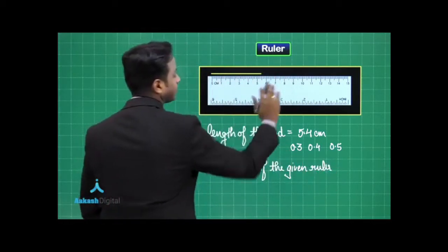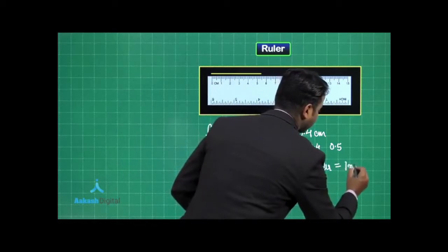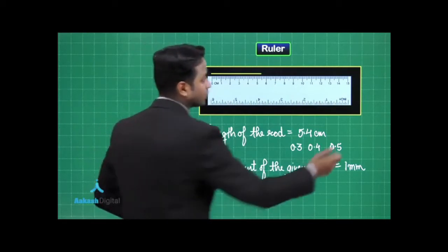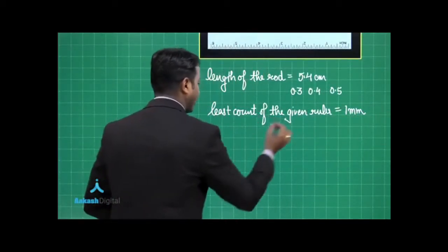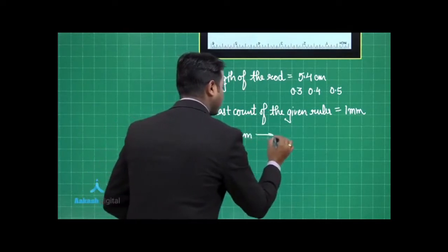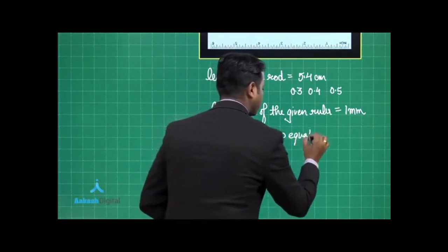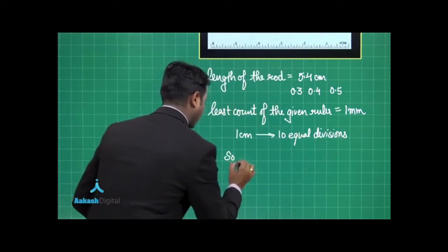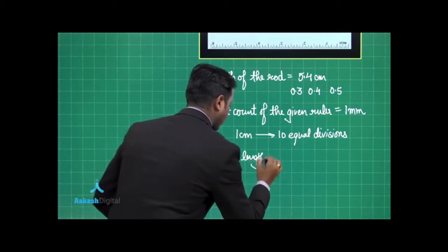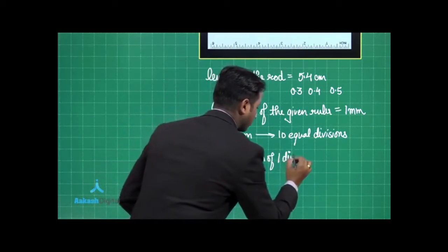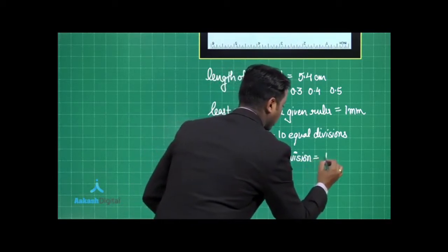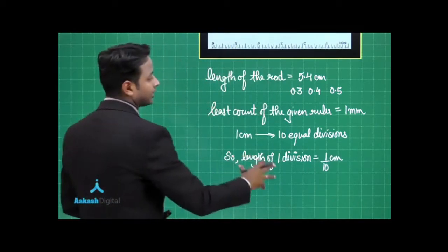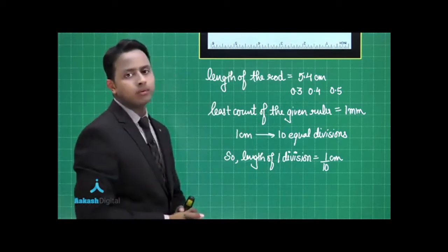this centimeter scale I am talking about, is equal to 1 millimeter, because 1 centimeter is being divided into 10 equal markings. So here we can say that 1 centimeter is broken into 10 equal divisions. So length of one division is equally 1 by 10 centimeter. I hope this is very clear to you. So that's how the least count of the given ruler comes out to be 1 millimeter.